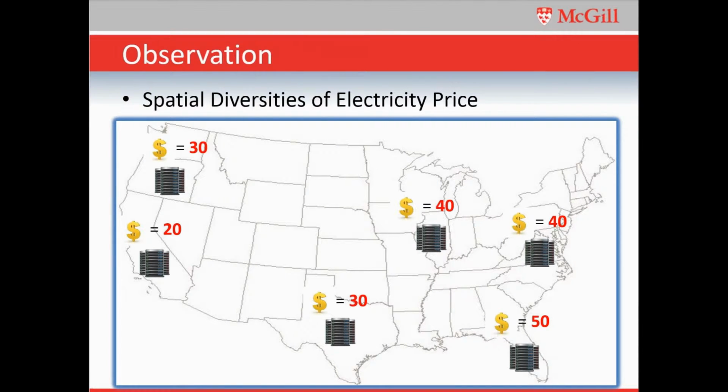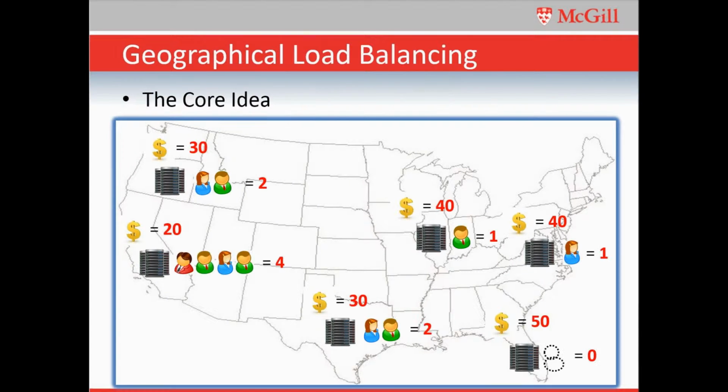The second observation is the different dynamics of regional electricity markets. For example, when the electricity price in California is $20 per megawatt hour, the price in Texas may be $30 per megawatt hour. This spatial diversity of electricity price motivates the geographical load balancing. The core idea is to assign more user requests or workloads to data centers with lower electricity price, and turn down or partly turn down the servers in data centers with higher electricity price.